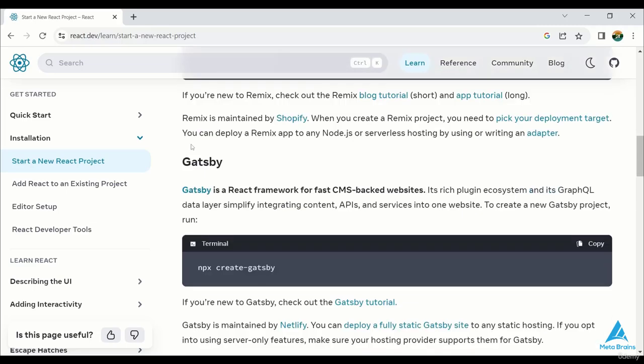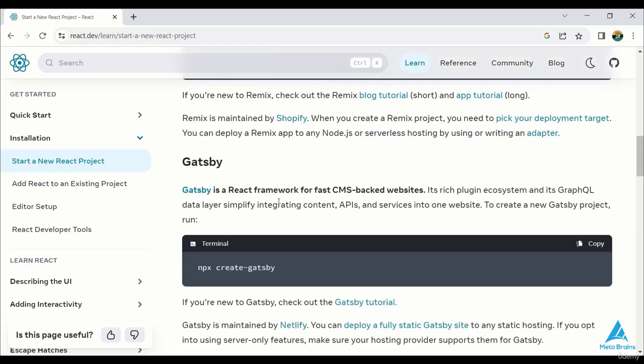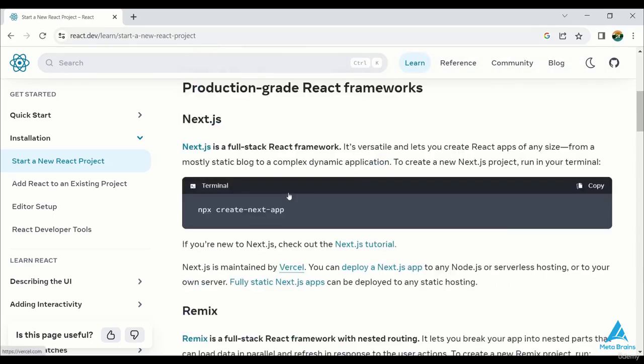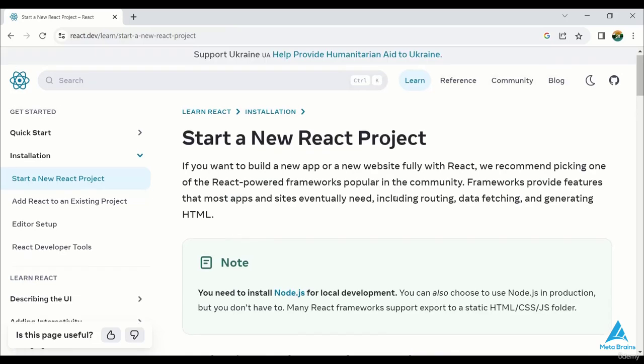Then there is Remix, Gatsby, and Expo. These are for React Native apps. Okay, if you want to use React.js, you should use Next.js instead of React. There are specific reasons for this, such as routing, data fetching, and generating HTML.